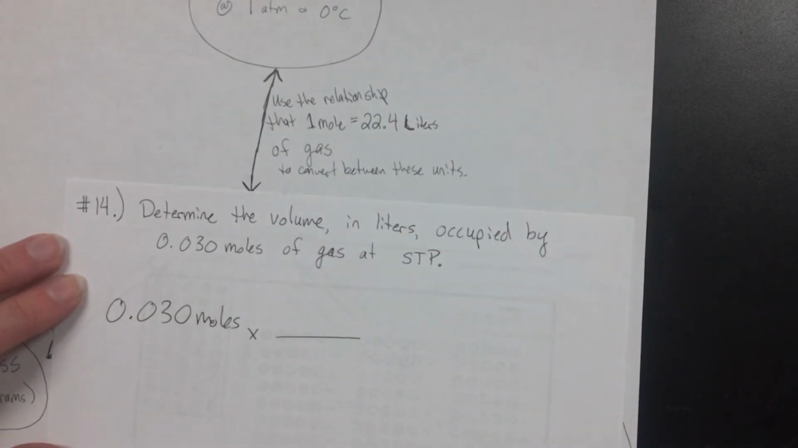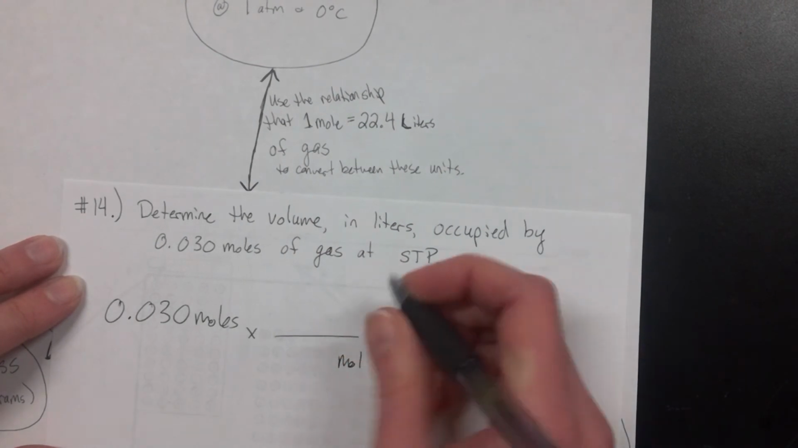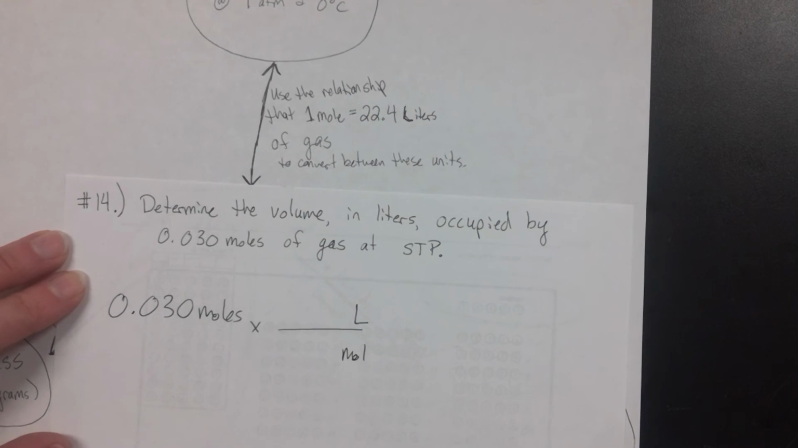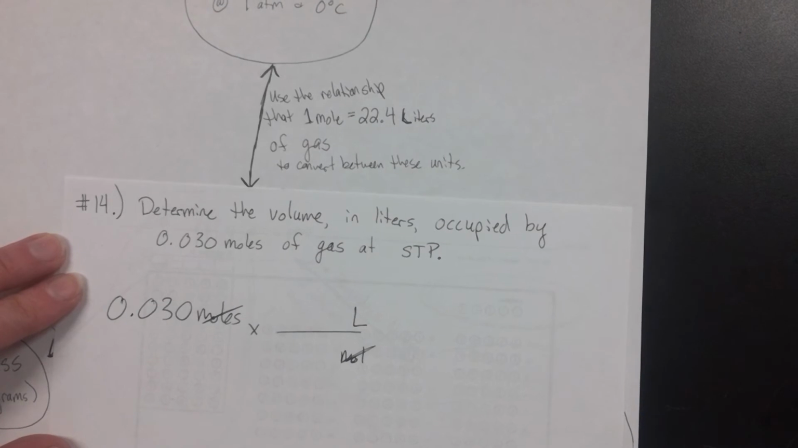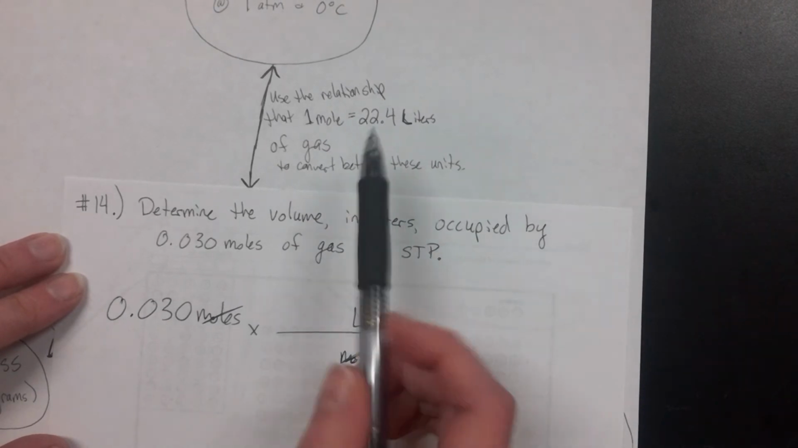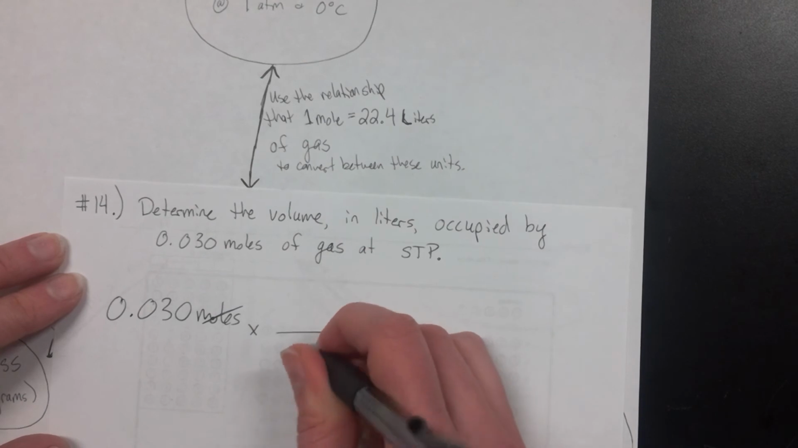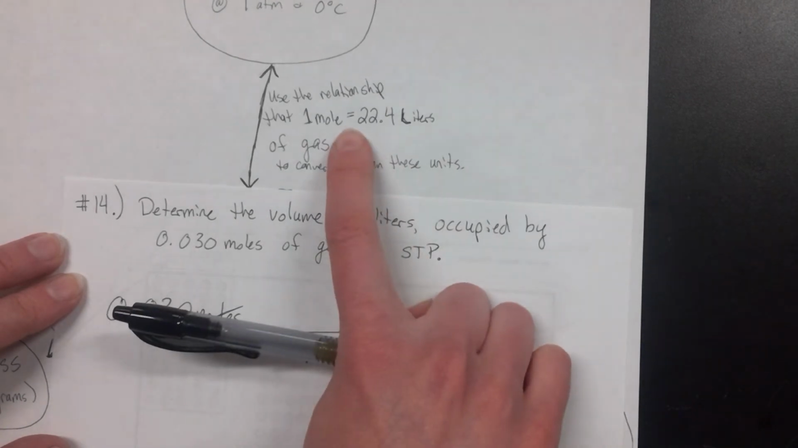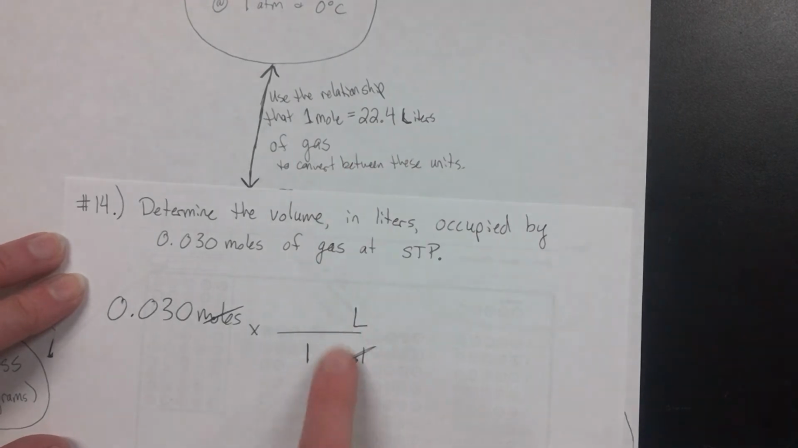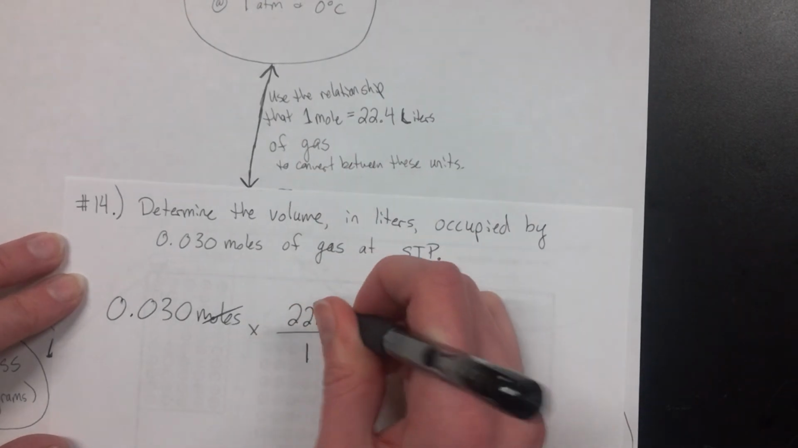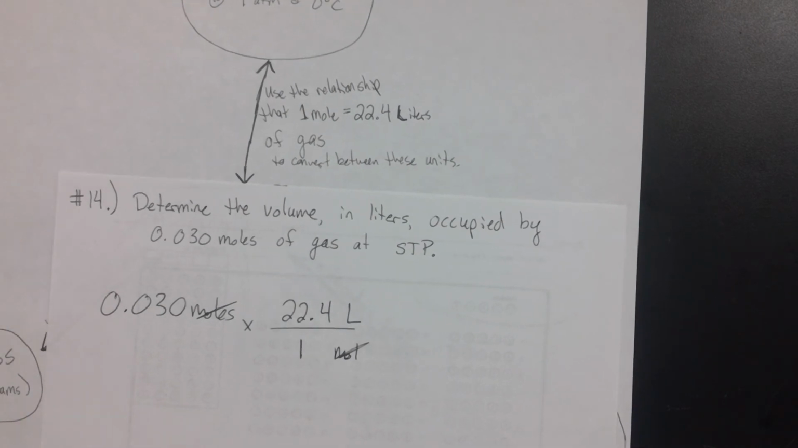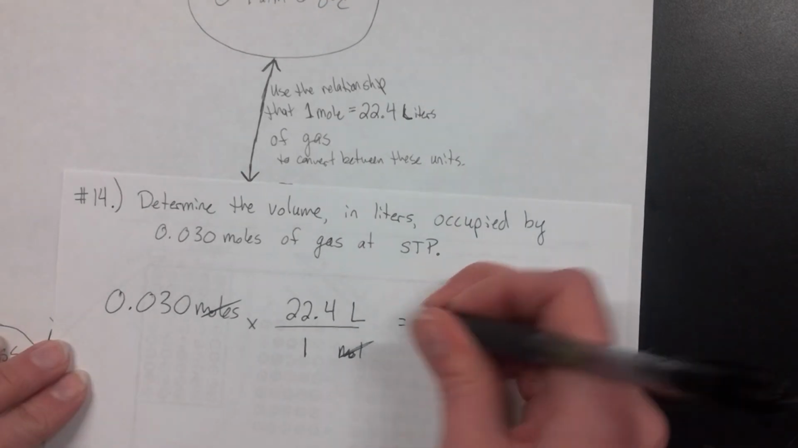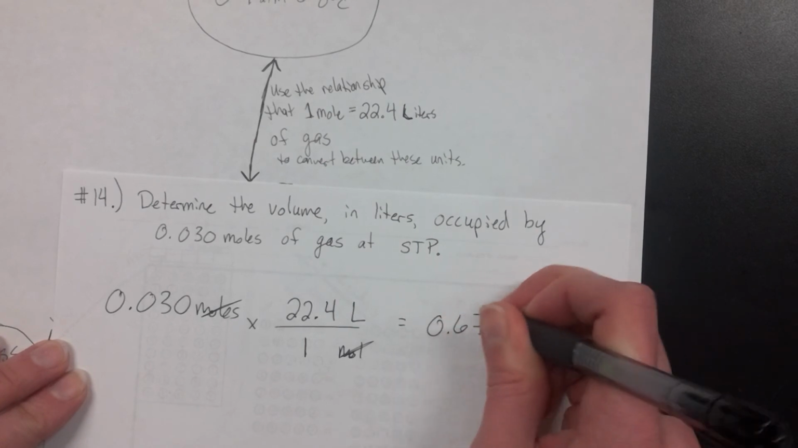I want to cancel my units, so moles is on the bottom. I want the volume of my gas in liters to be on top, and I'm doing that so that those are diagonal from each other. And then the numbers that I plug in here is that 1 mole is equal to 22.4 liters. So I'm going to put the 22.4 on top with the liters. So in this case, I'm multiplying 0.030 times 22.4. I get an answer of 0.67 liters.